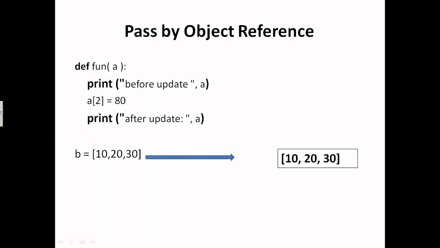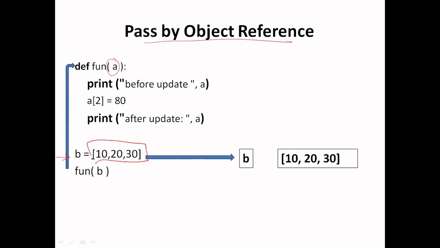As soon as we write this line, we will get an object in our memory. So we have this object in memory which is referenced by variable b, and when we call this function fun by passing this variable b as an argument, as in Python we call the function by passing the object reference, this variable a will get the reference of this list object.